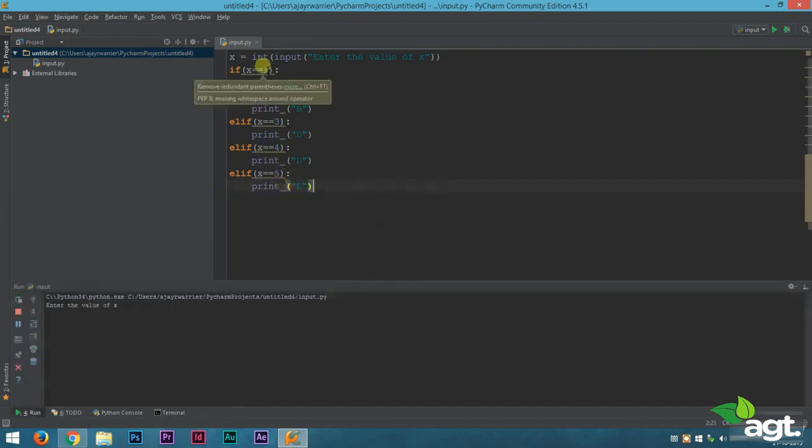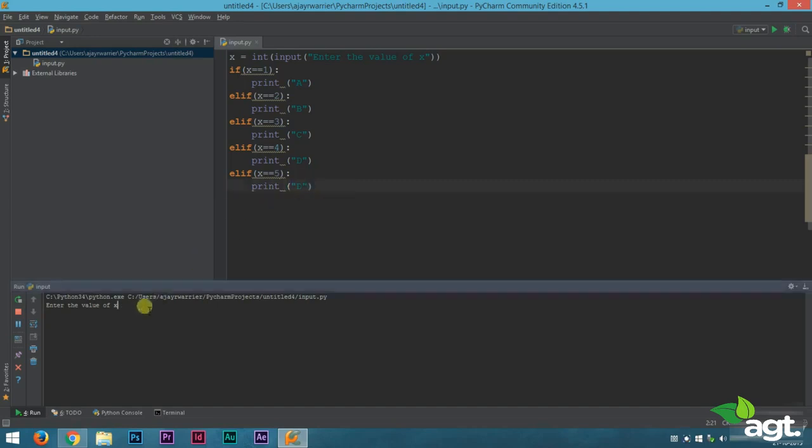So what this program does is that it will print an alphabet according to the number we enter. That means if we enter 1, it will print A. If we enter 2, it will print B. If we enter 3, it will print C. If we enter 4, it will print D. And if we enter 5, it will print E.